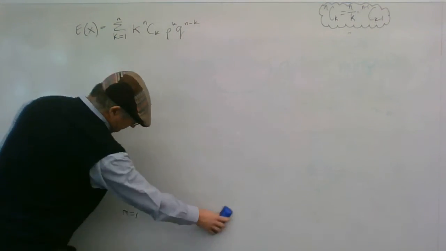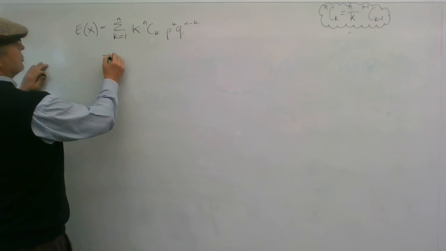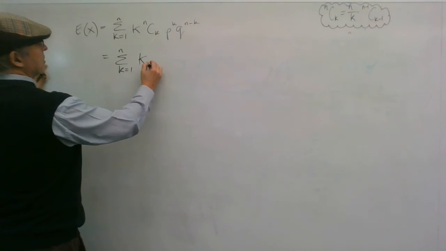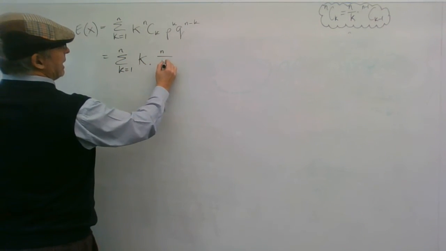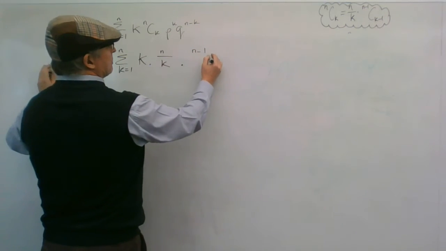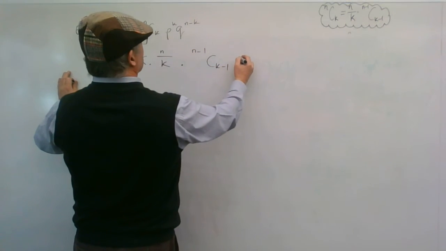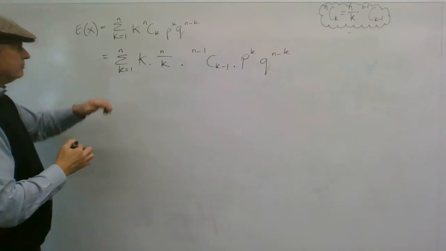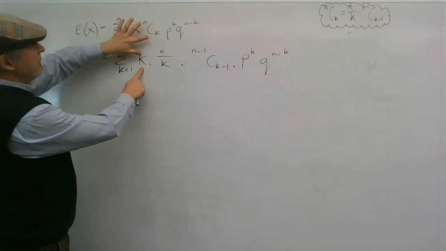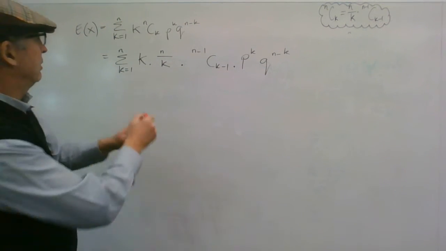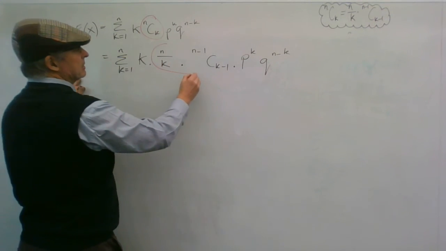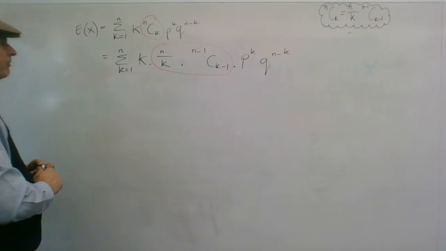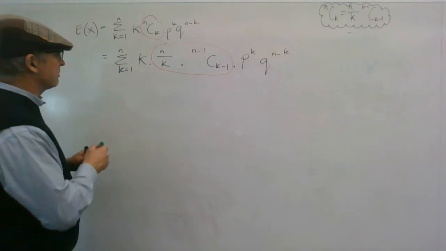So this is equal to n, the sum from k equals 1 to n of k times n on k times n minus 1 C k minus 1 times p to the k times q to the n minus k. There's the k, and then this nCk here I've replaced with that guy there, which we learned about before. All right, that's great, because that's going to do some cancelling. Look at that.